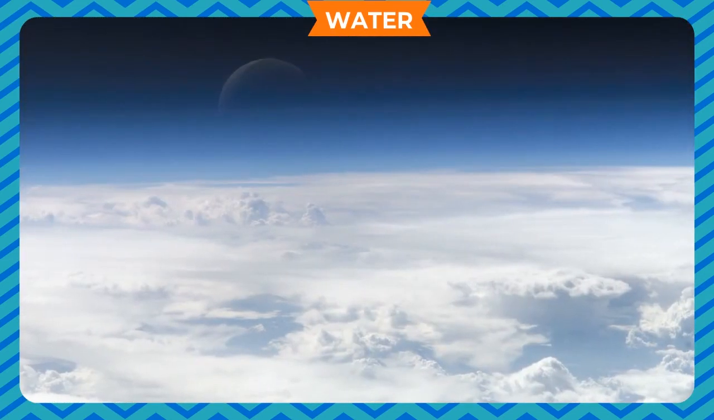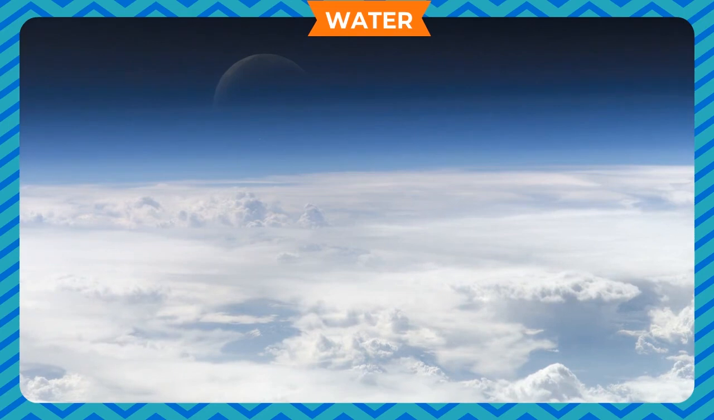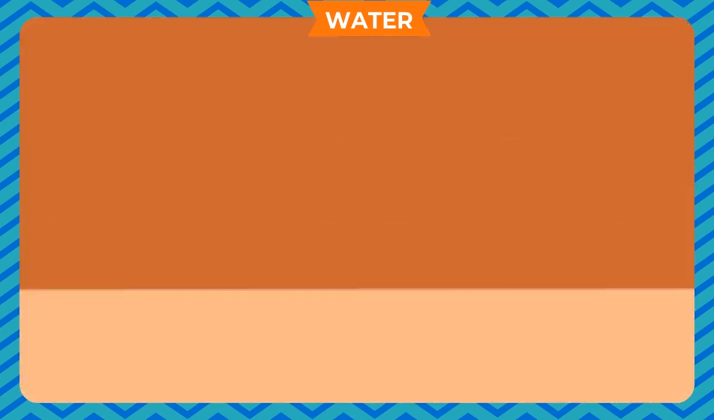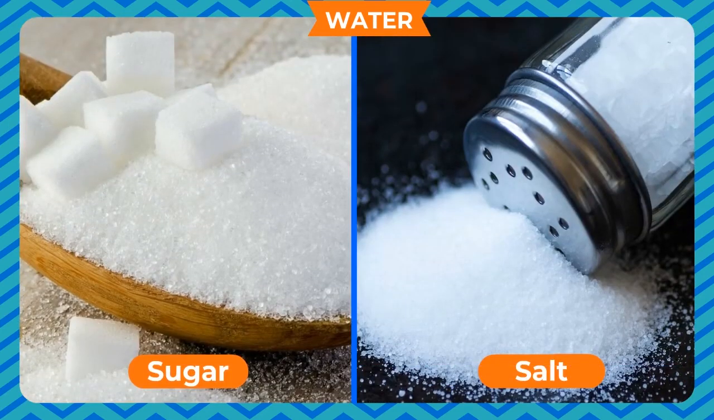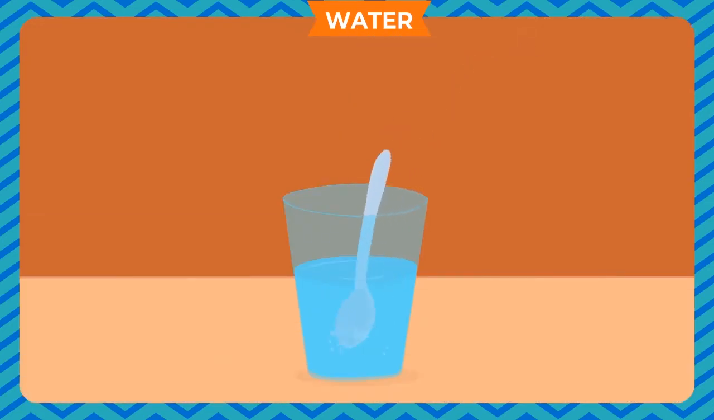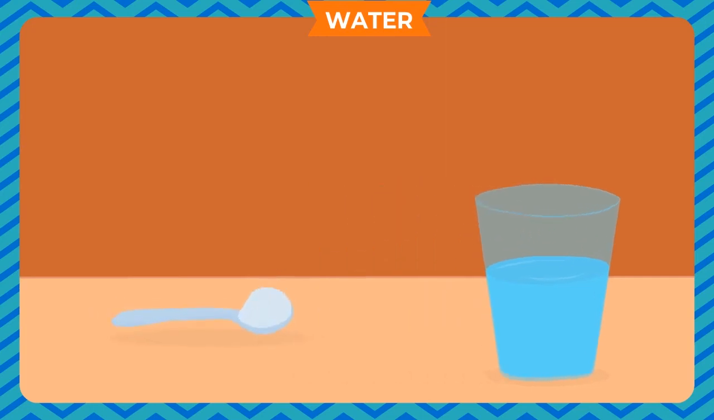Water is present in the atmospheric air in the form of water vapor. Water dissolves sugar, salt, etc. in it. When we dissolve a substance in water, a solution is formed. The substance that dissolves is called the solute, and the water in which the substance dissolves is called the solvent.